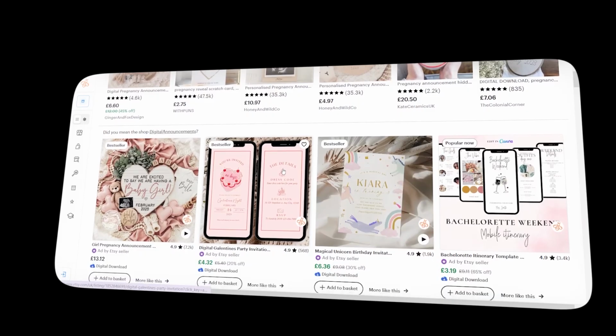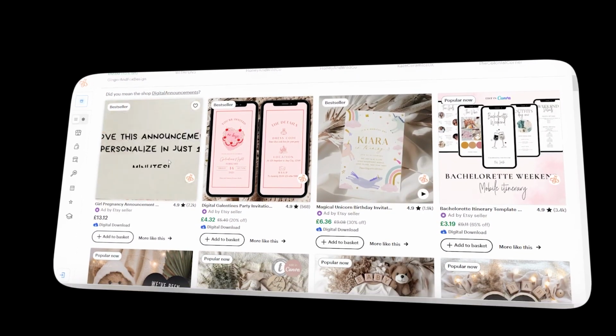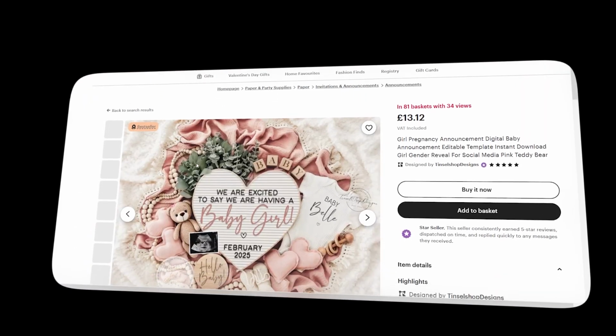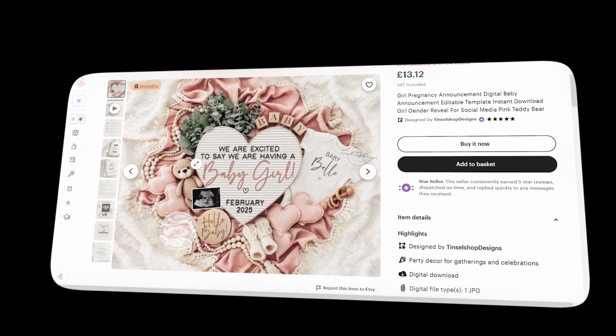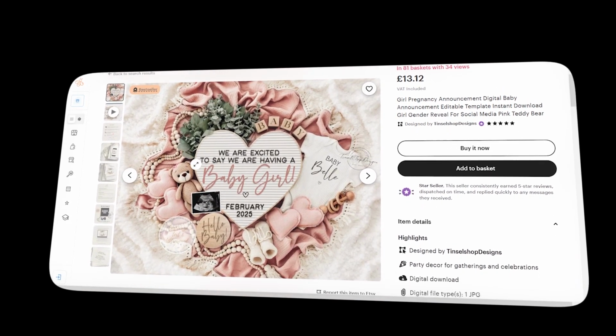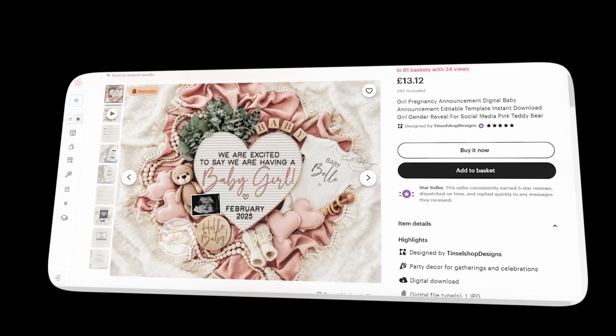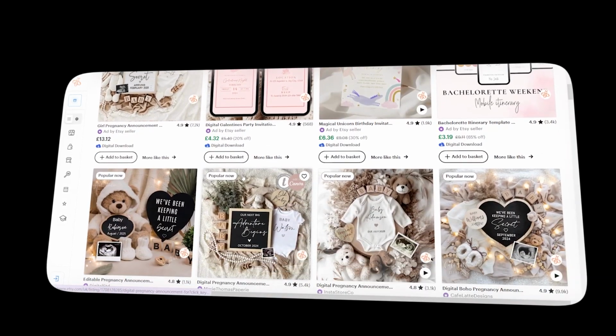Digital Product 1. The first type of product you need to know about is digital announcements. People want to share big life events, like a wedding, a baby, or even a milestone birthday, with their loved ones in a way that feels special and personal. Sure, they could send a text, but let's be honest, that's boring. Digital announcements are the perfect solution.